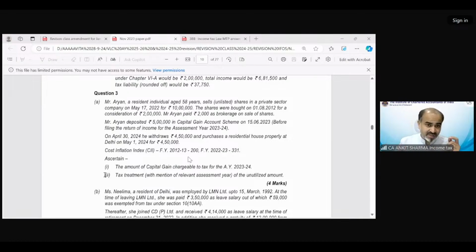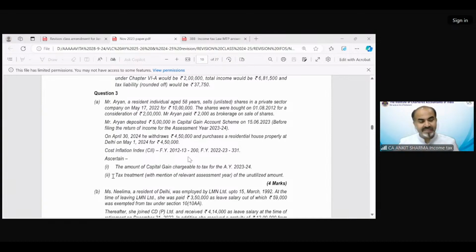Now the question's second requirement is the tax treatment of the unutilized amount, with the detail of in which year that unutilized amount should be taxable.